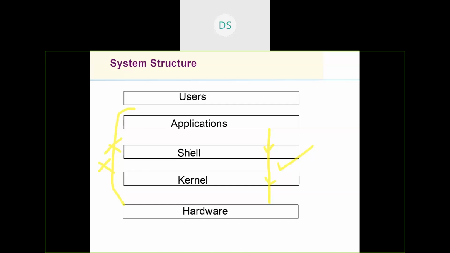The shell supports various commands, so by using those commands, the user can utilize the facilities or resources that are managed by the kernel. Now next we move on to the practical aspect of these shell commands.